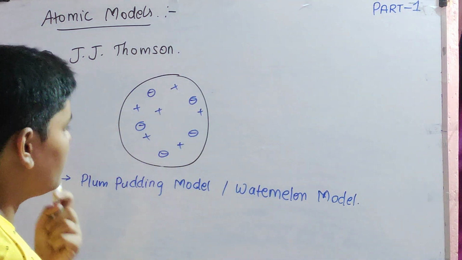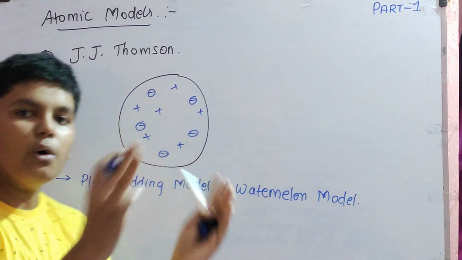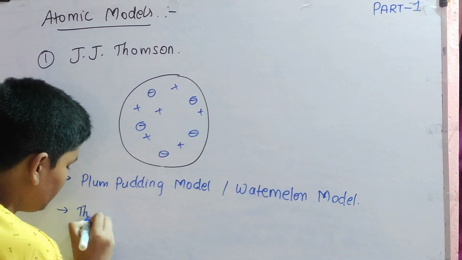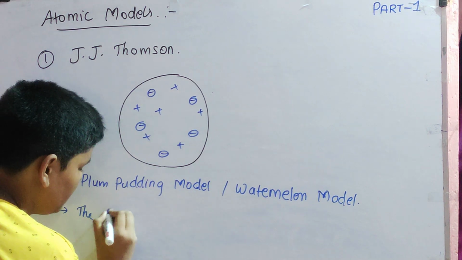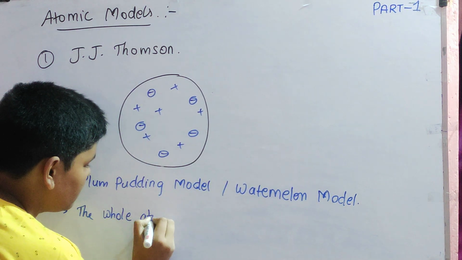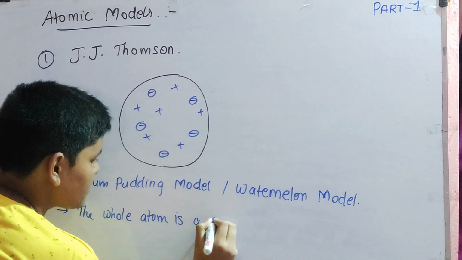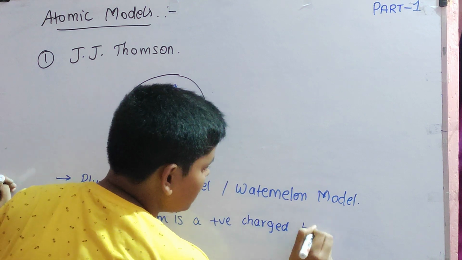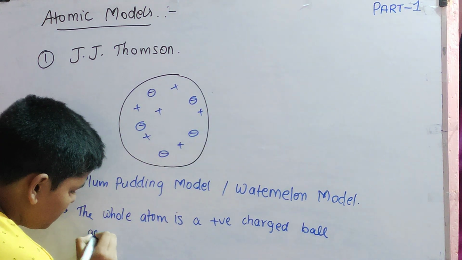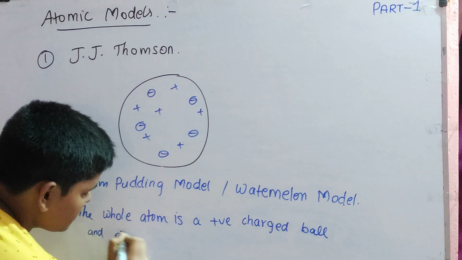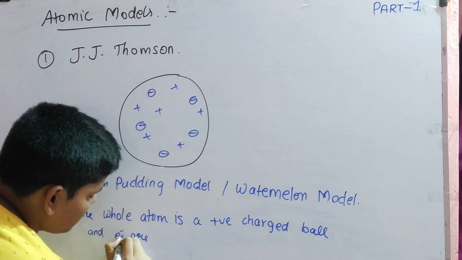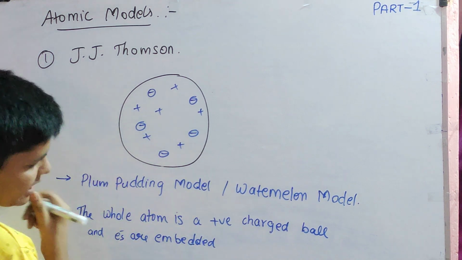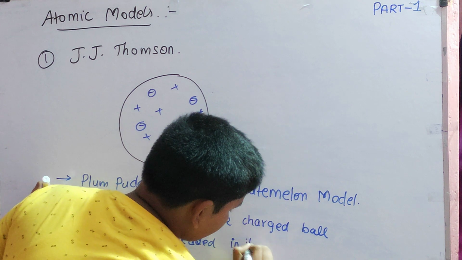What is the watermelon model? According to him, the whole atom is a positively charged ball, and electrons are embedded in it equally.